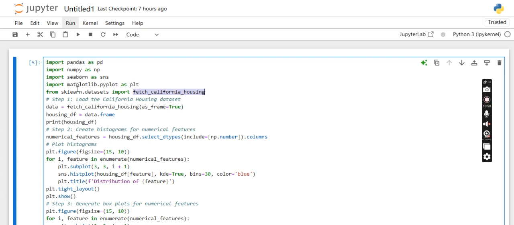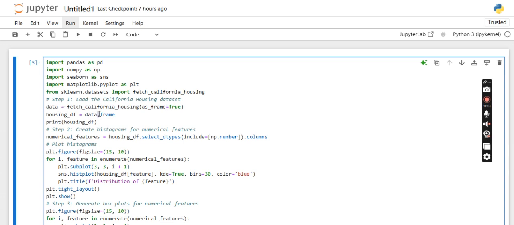So we are fetching that, and then we are loading the California housing dataset. So fetch_california_housing with as_frame equal to True is nothing but we are loading the California housing dataset as a pandas data frame, and it is stored in the data variable.